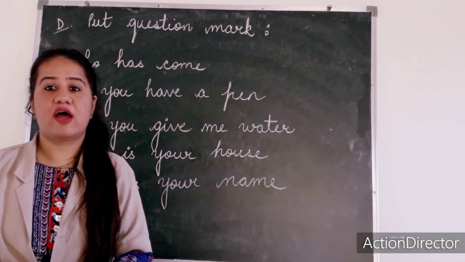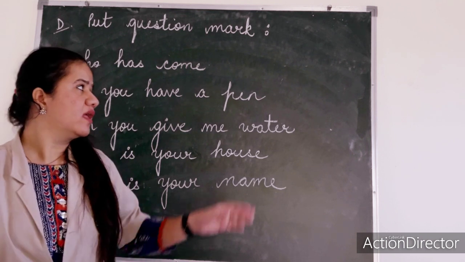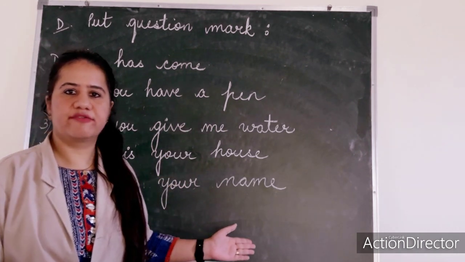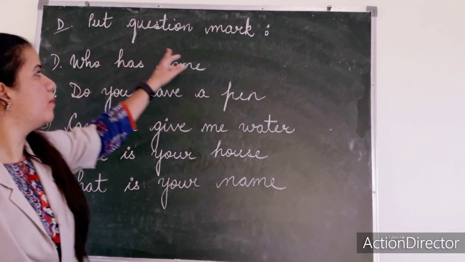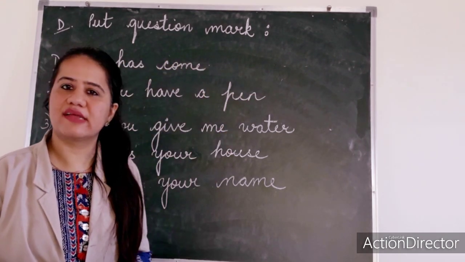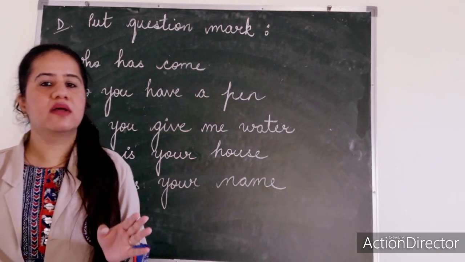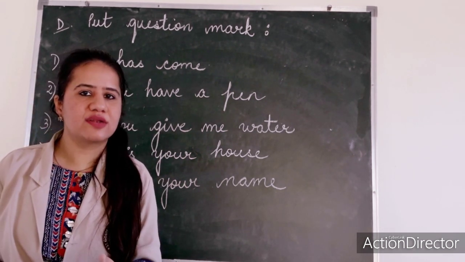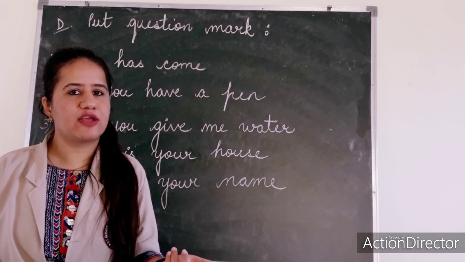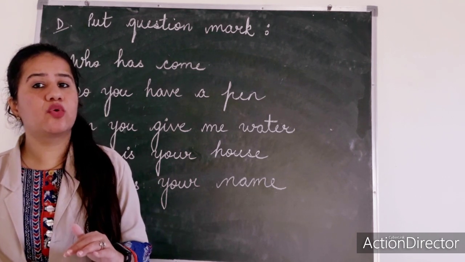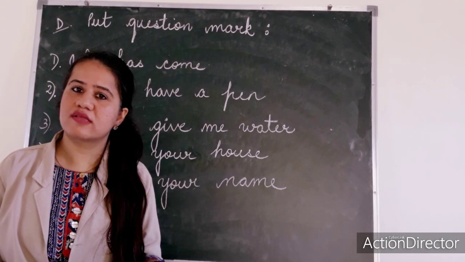Okay kids, now at page number 14, there is an exercise given in which you have to put question mark in the sentences. Now, everybody knows when to put the question mark? When we are asking a question, like what are you doing? When will you go? How to do this?